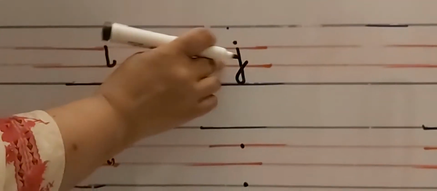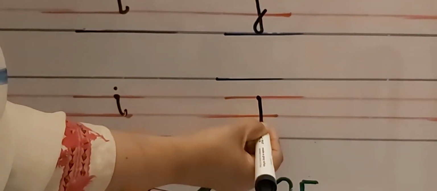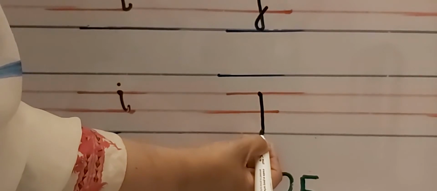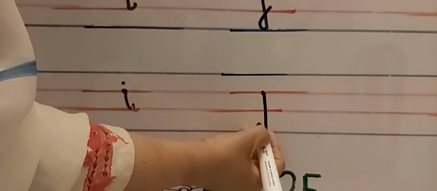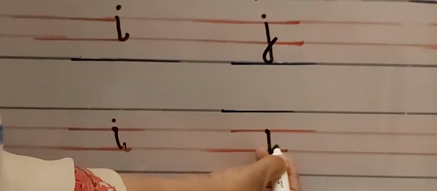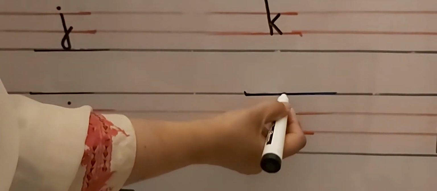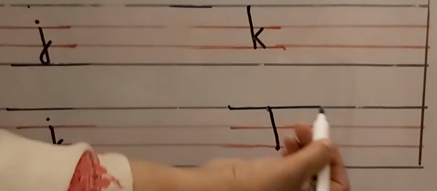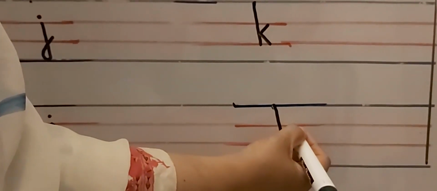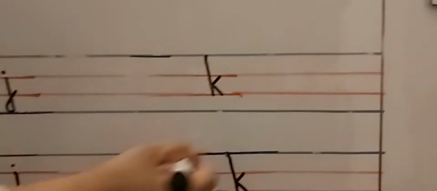Now come over here, letter J. Put your pencil on the top dot, make a straight line, touch line number 4, make a loop, cut the straight line and stop a little above line number 3. Pick up your pencil and put a small dot. Come over here, put your pencil on the top dot, make a straight line, touch line number 3, pick up your pencil, put it on line number 2, make one slanting line and one more like this.